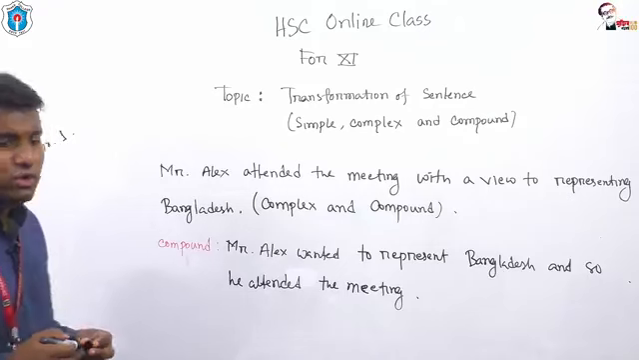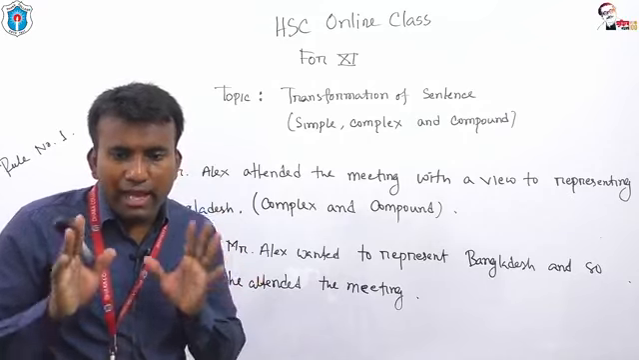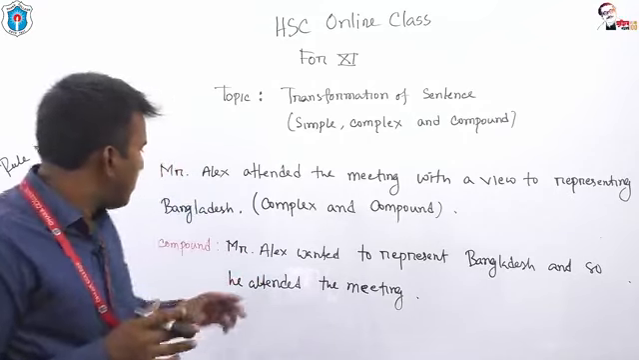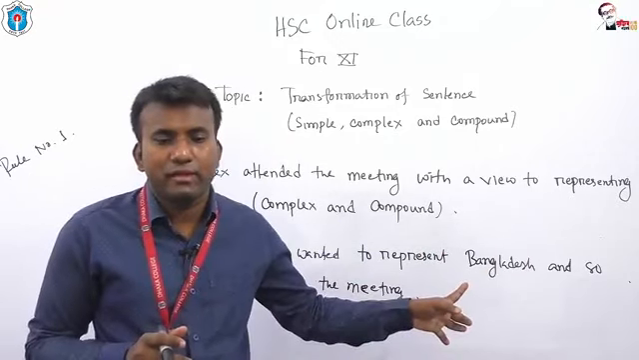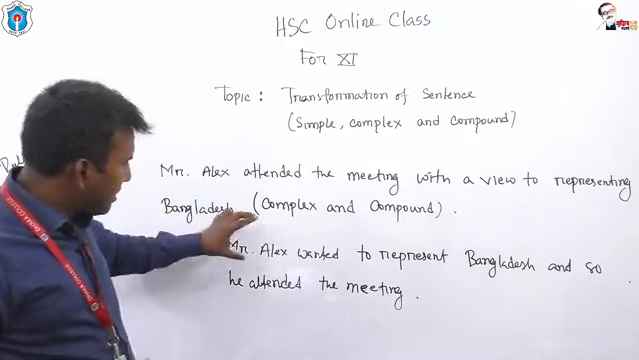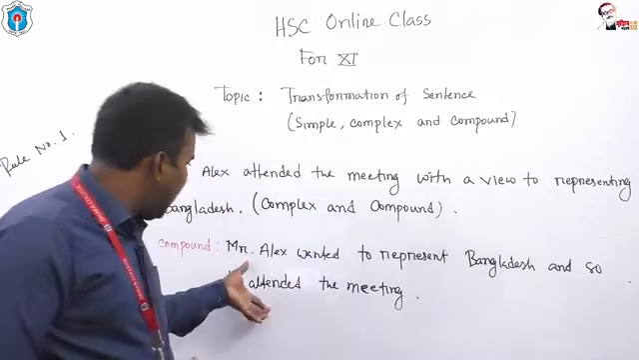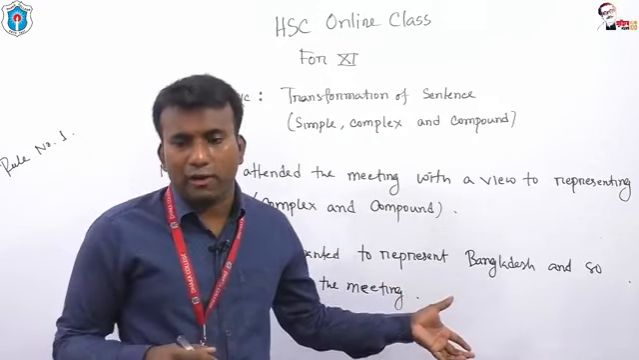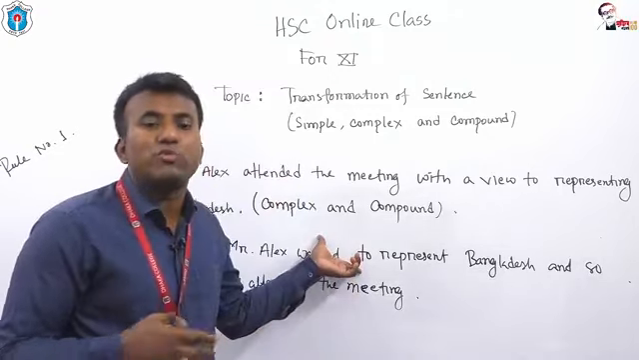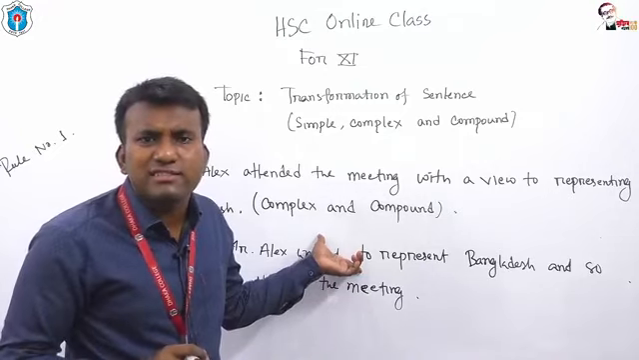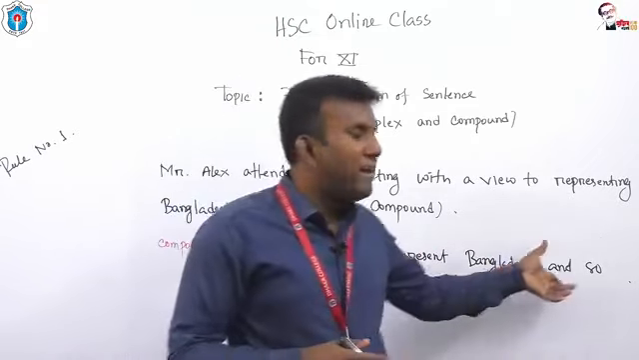Look at, my dear students, look at please. I haven't changed the meaning. Okay, Mr. Alex wanted to represent Bangladesh, and so he attended the meeting. So look at please, Mr. Alex wanted to represent Bangladesh. This is an example of principal clause. He attended the meeting. This is another principal clause. And these two principal clauses have become coordinate clauses. Why have they become coordinate clauses? Because these two principal clauses have been connected with the help of "and".